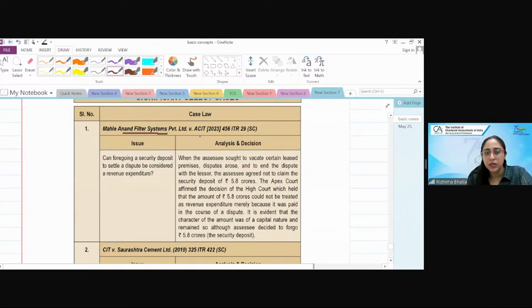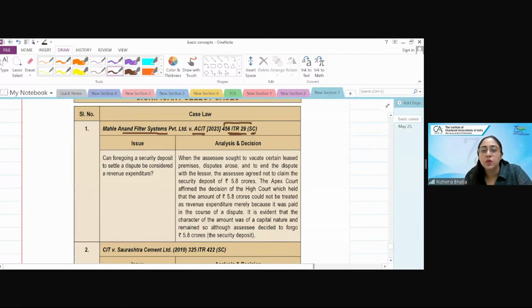These show who has filed the appeal against whom. This is the SC, meaning Supreme Court. For High Court, it will always be written which High Court: Delhi High Court, Allahabad High Court, Mumbai High Court, whichever High Court. Okay. This is basically the journal of income tax where this particular ruling is present. Particular ruling means the particular facts of the case, the particular issue, the particular pronouncement, the particular conclusion is present.